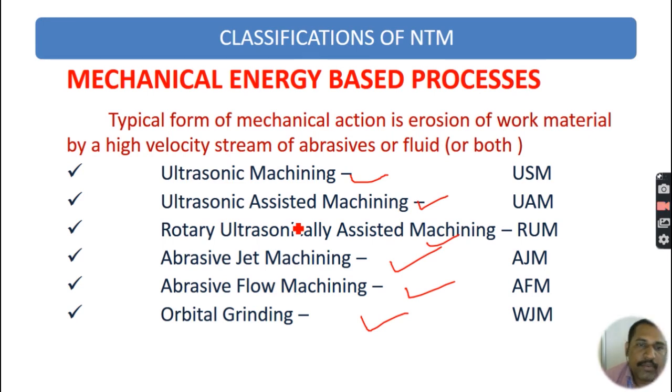For example, in ultrasonic machining, metal removal takes place due to erosion, due to the impact of the abrasive particles over the surface of the material to be removed. This repetitive impact energy removes the material. So this is ultrasonic machining, a mechanical energy based process, and there are many other types of mechanical energy based processes.